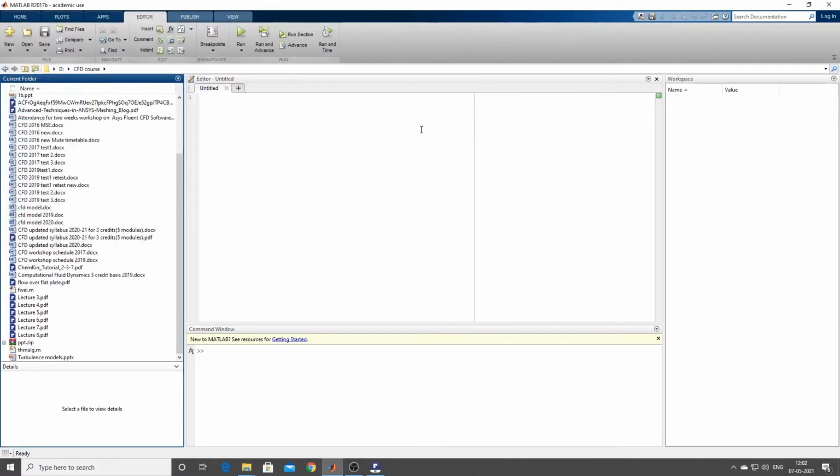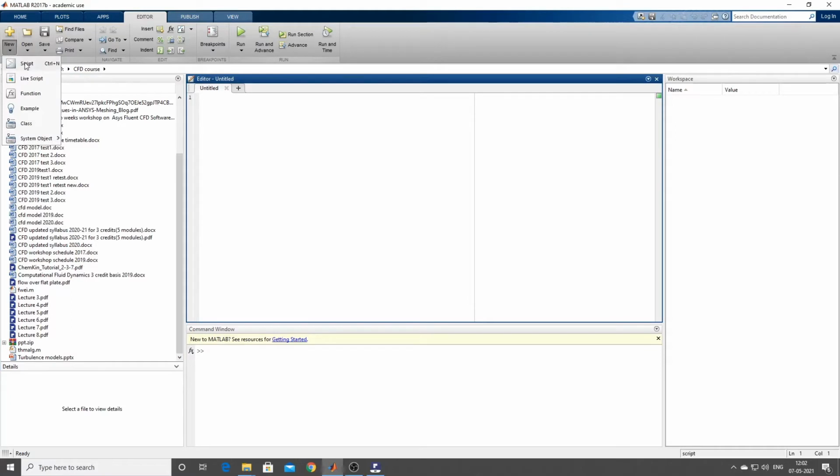Let me just go through the software first. You can see here home, plots, apps, editor, publish and view. These are the things you have. If you click on home, below that you have create new: new script file, live script, function, example, all these things are there. I'll tell you what they are.